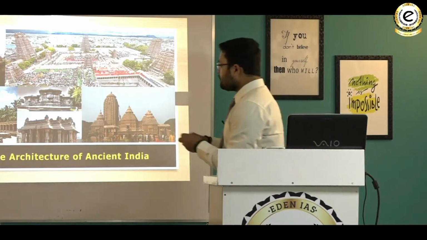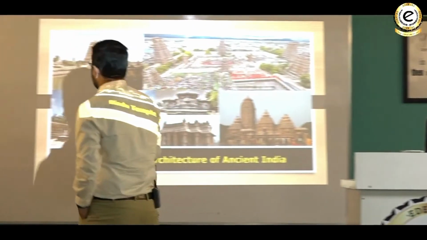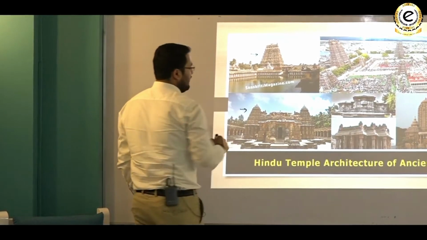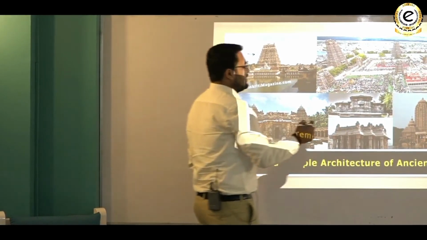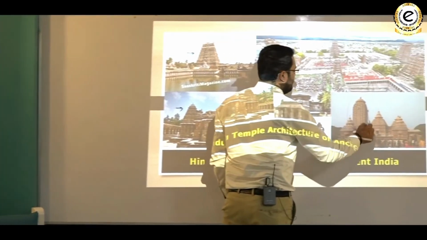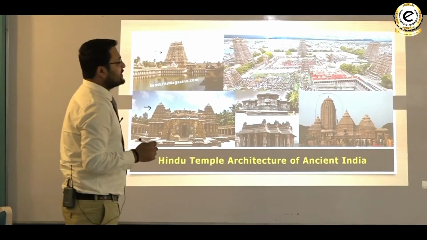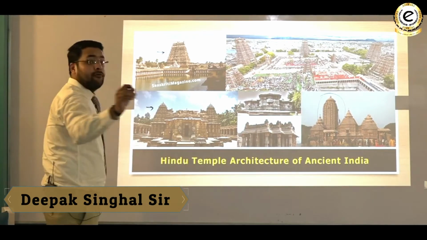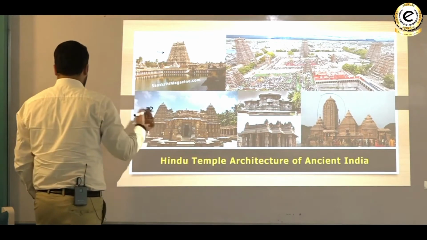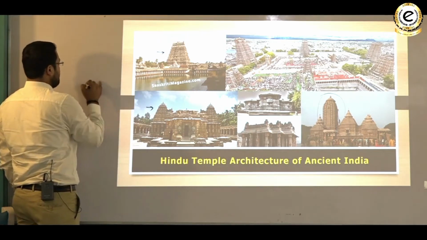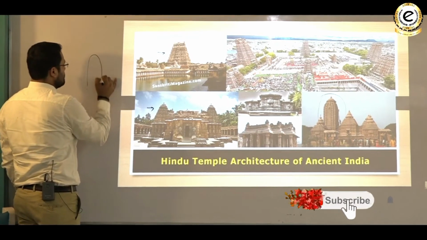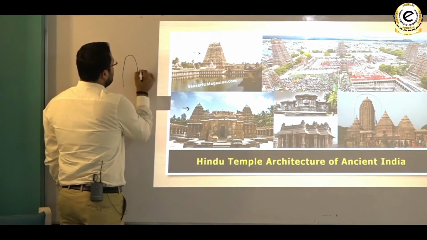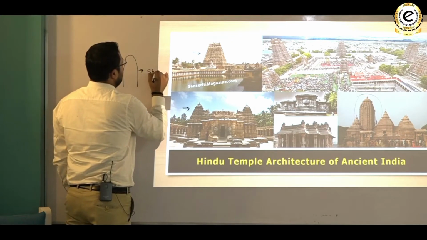See, the basic feature of the temple actually includes a top-like structure like this. In every temple you will face some structures like this, a tower. This tower has been given different names in different forms of temple architecture, but just for understanding, I am taking a tower here. This is called Shikara basically.